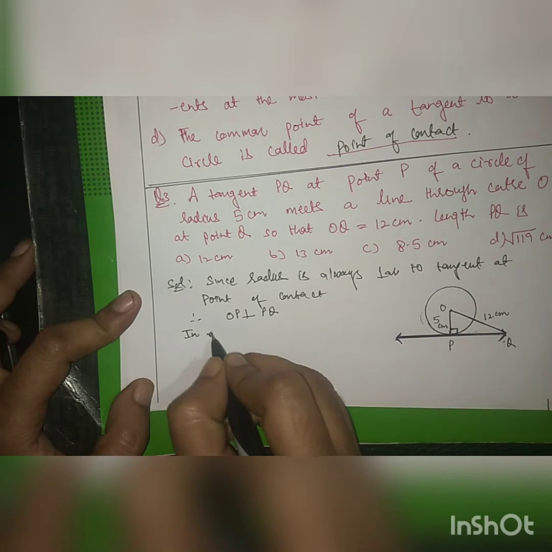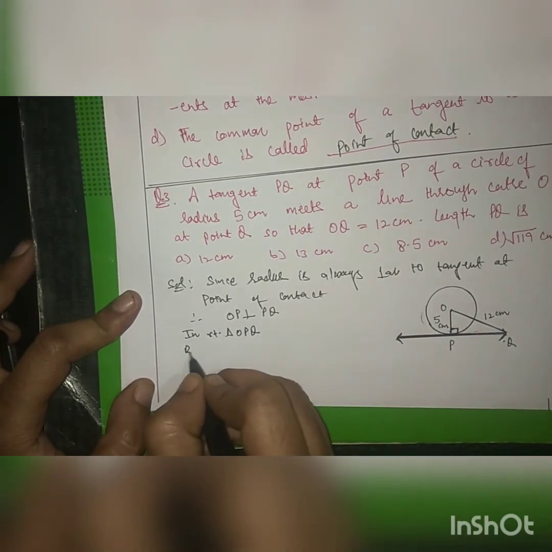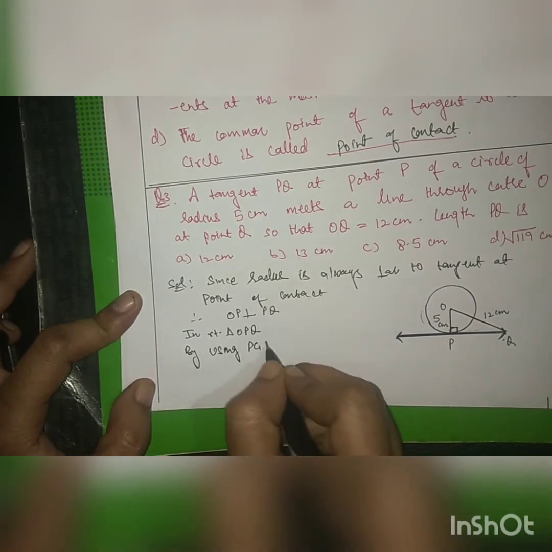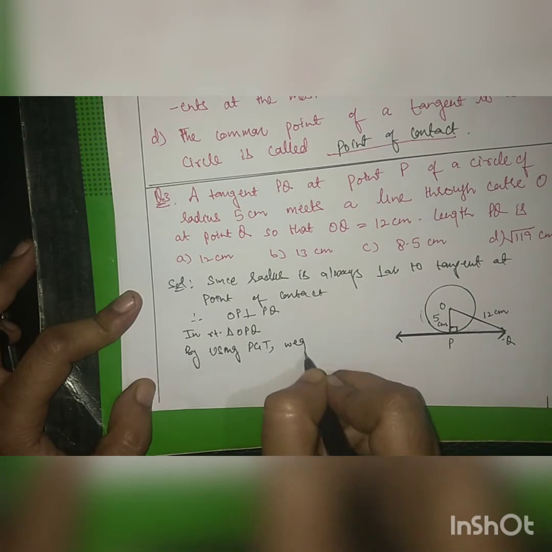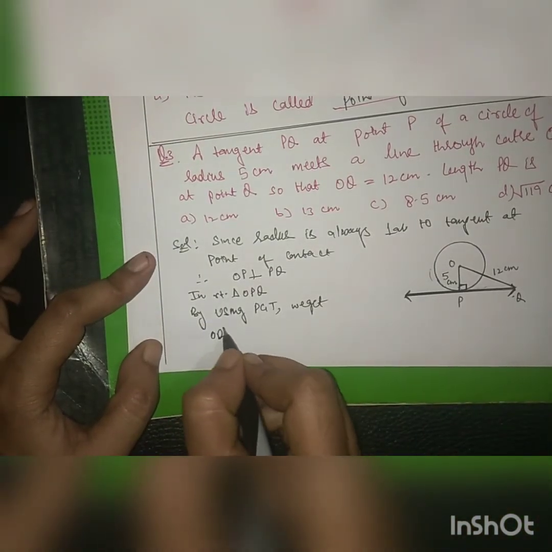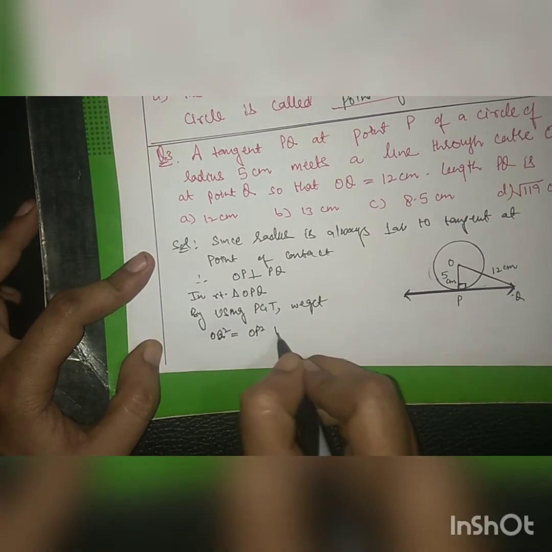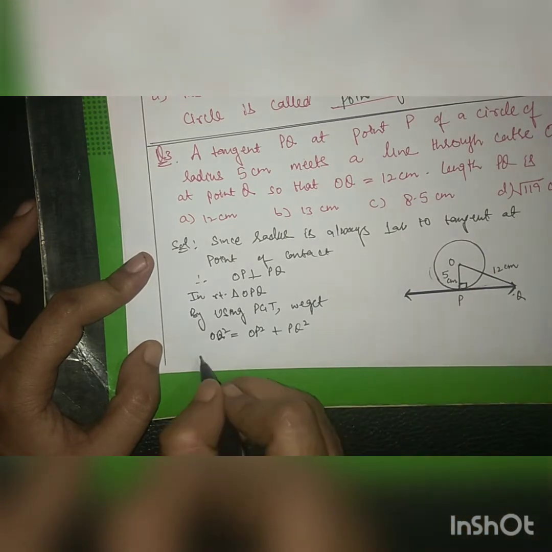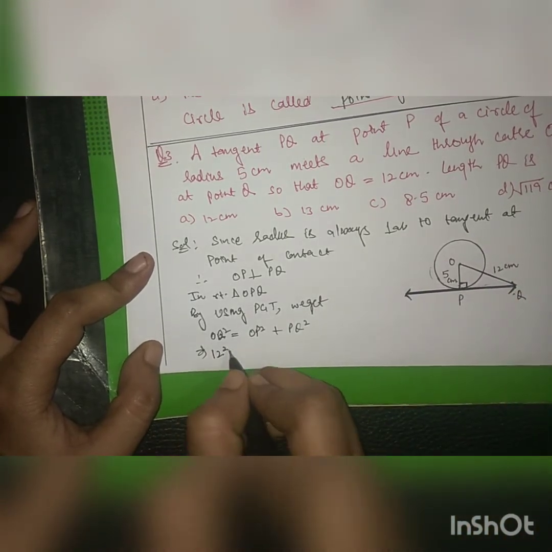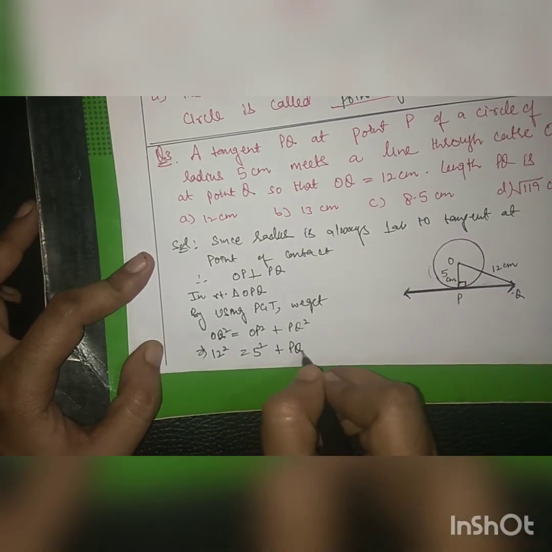So in right triangle OPQ, by using Pythagoras theorem, what we get: OQ square is equal to OP square plus PQ square. OQ we have as 12, OP is 5, PQ is what we have to find.